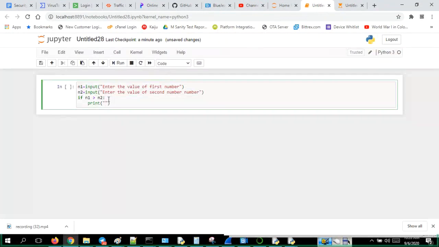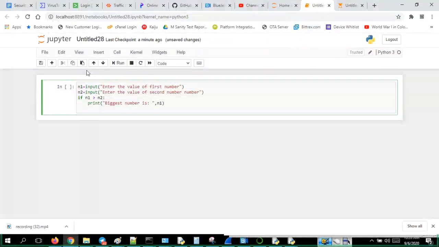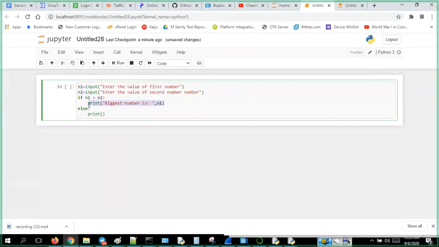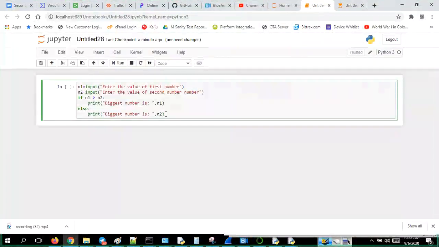Biggest number is, comma, n1 you give, and this one I would like to print. Else, print n2. Let me run this code, guys.